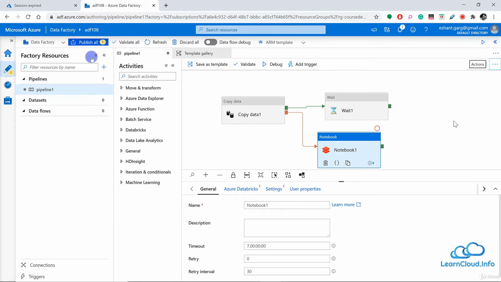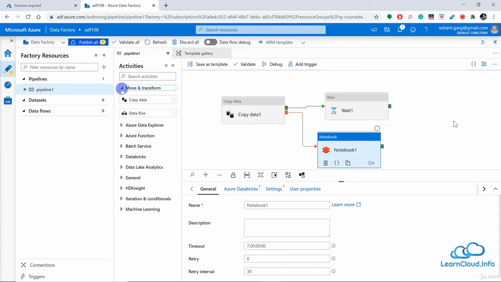And then once you are satisfied with your pipeline, and everything looks good, you validate it, everything's fine, you can go here and publish this pipeline. Publish means you are saving it. You are putting this pipeline live, and you can run this pipeline using a trigger, which we are going to discuss in upcoming lessons. And before I finish, I forgot to mention one very important activity, and that is the data flow activity. You can see we have a separate section for this one particular activity here. So data flow has all the different activities inside to transform your data.